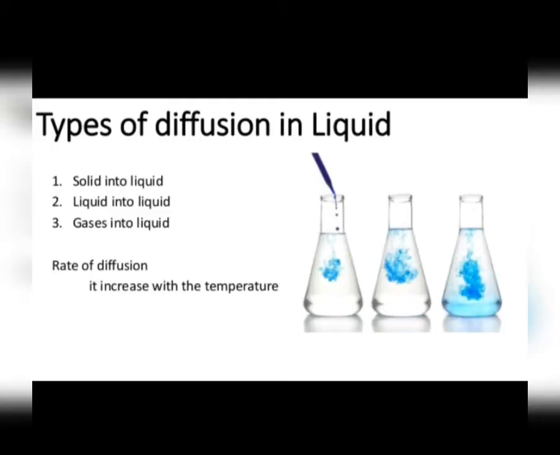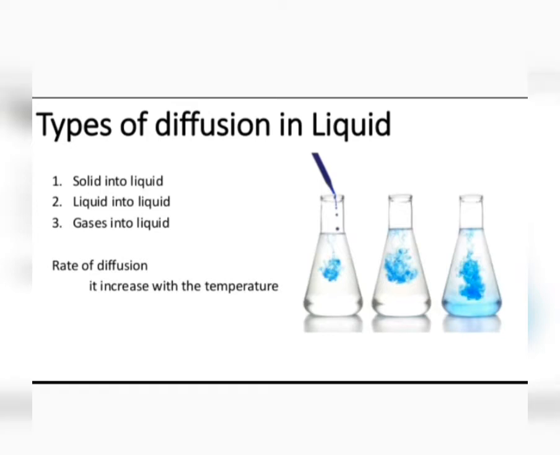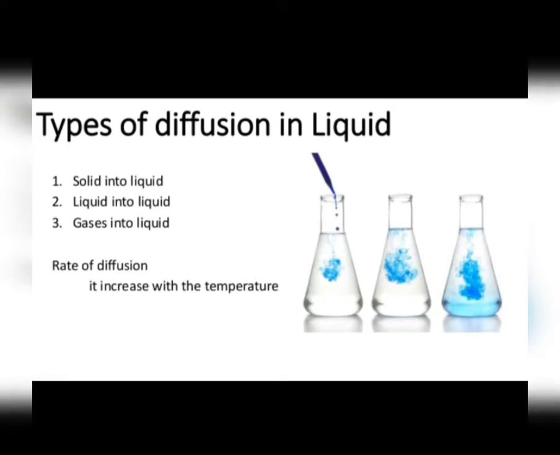that the rate of diffusion increases on increasing the temperature of the diffusing substance. It means by heating, when you increase the temperature of the substance, the rate of diffusion will increase. Now, why does increasing the temperature increase the rate of diffusion? It's because, students, when the temperature of a substance is increased by heating, its particles gain kinetic energy and start moving more rapidly, and this increase in the speed of the particles increases the rate of diffusion. So basically, the phenomenon of diffusion tells us that the particles of matter are constantly moving.